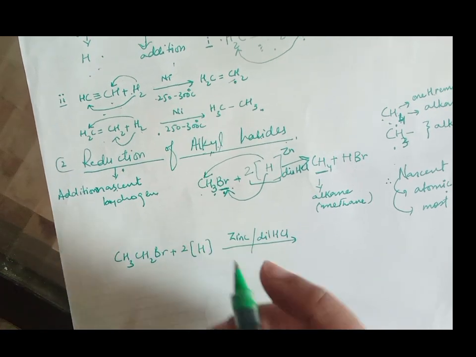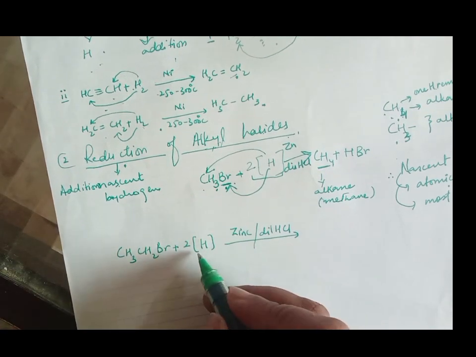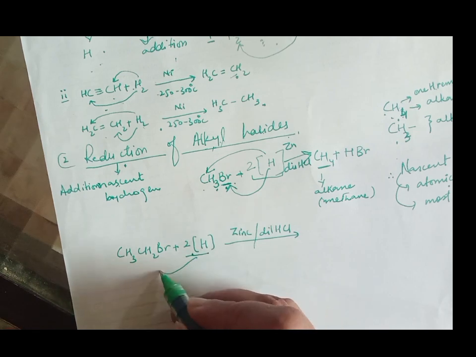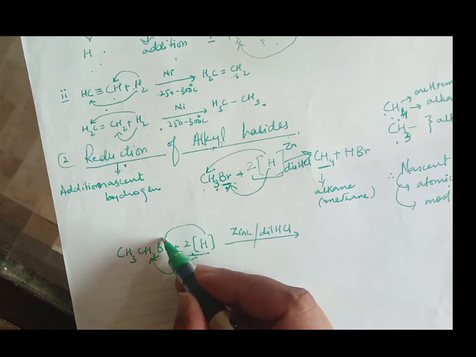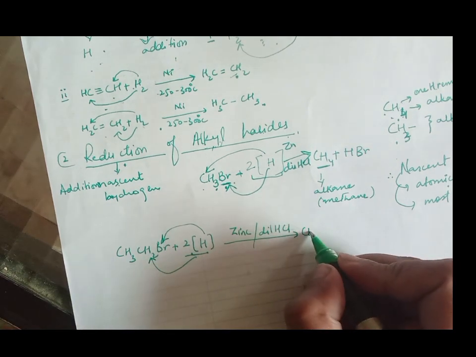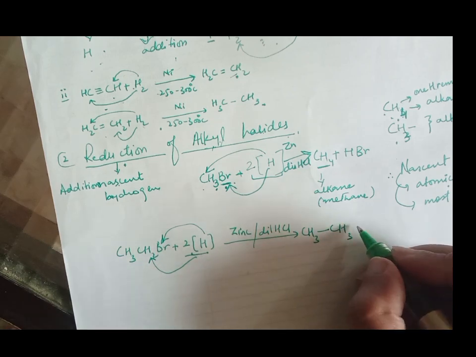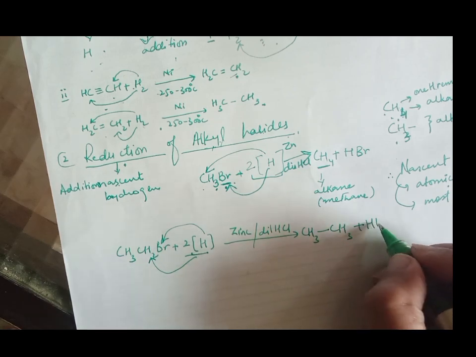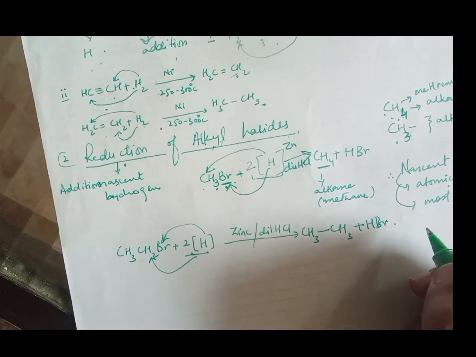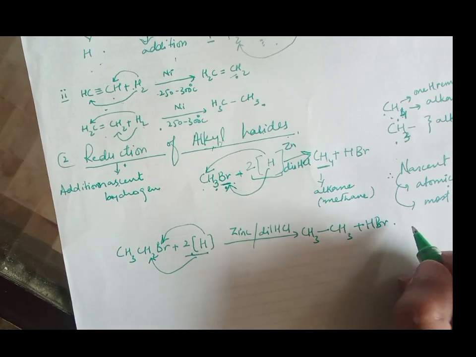It's really necessary. Okay, fine. Again, of these two hydrogens, one moves towards here, the other combines with this. In this way, we prepare alkanes.